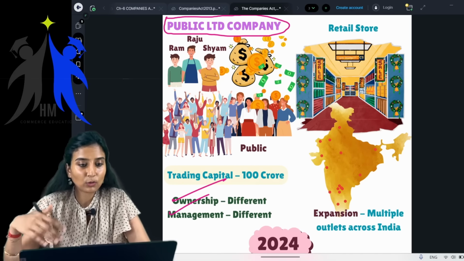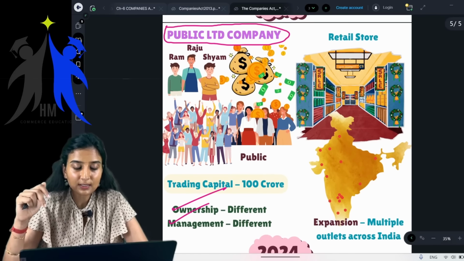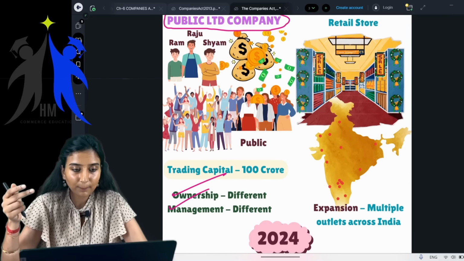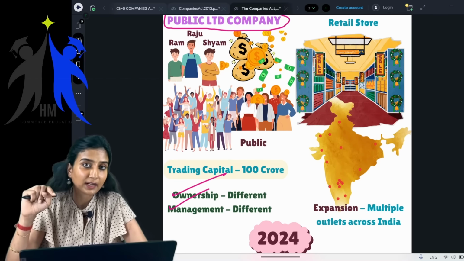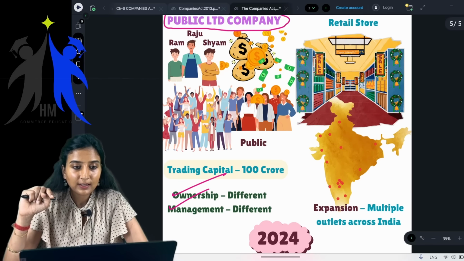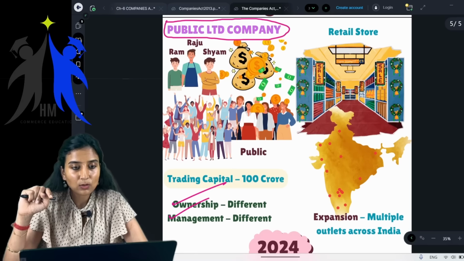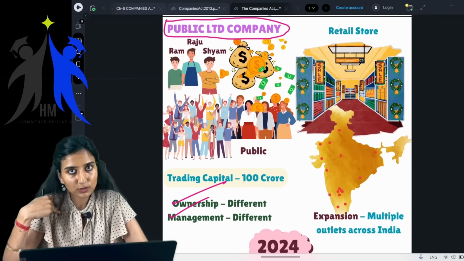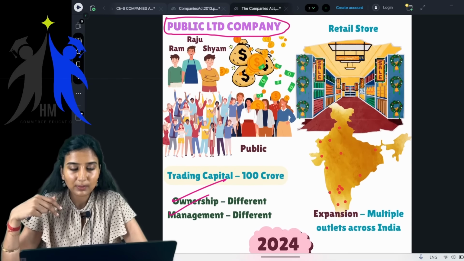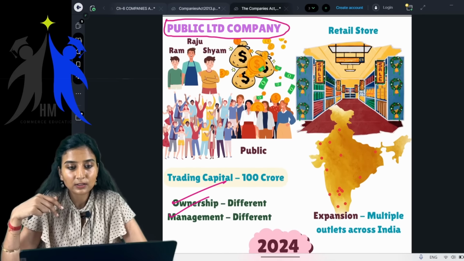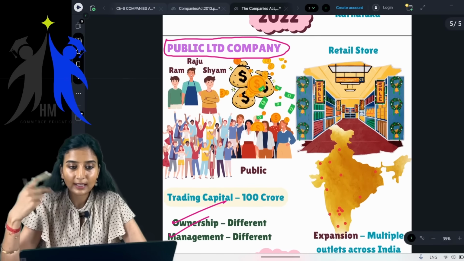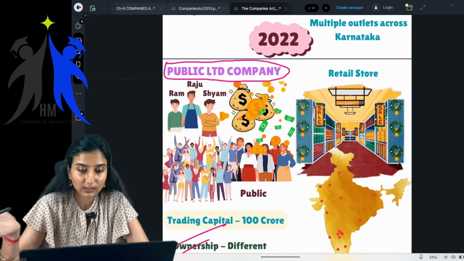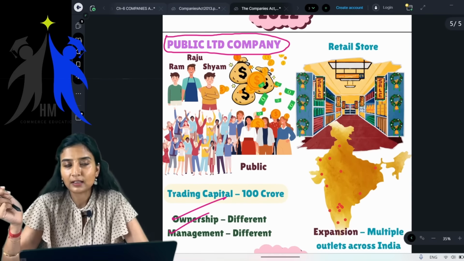You always can go for listing, but that is a very huge process. You as chartered accountants, once you clear, that is also a field wherein you can practice. Yes, you can get the companies listed. There is a lot of work involved, and I'm also a practicing chartered accountant in Bangalore. So there is a huge lot of work involved, and anytime you can make it your field of practice whenever you clear your CA. Very nice. It's very good.